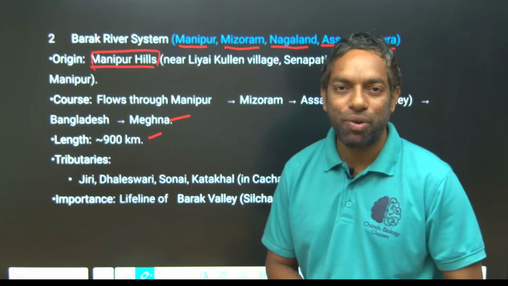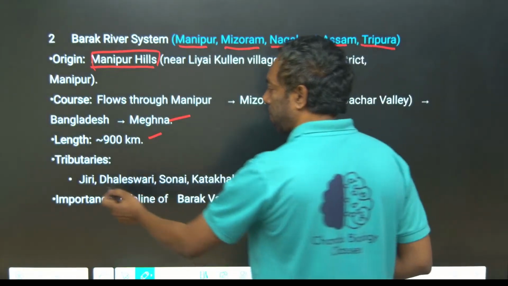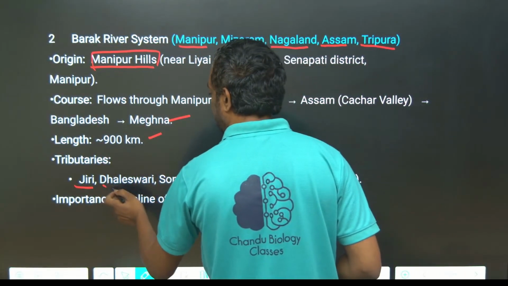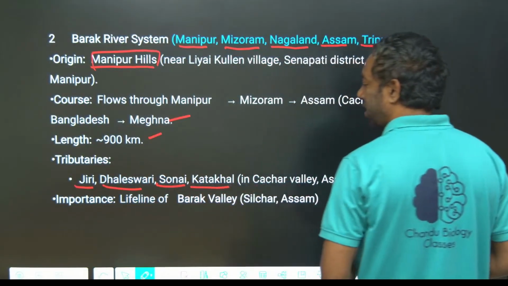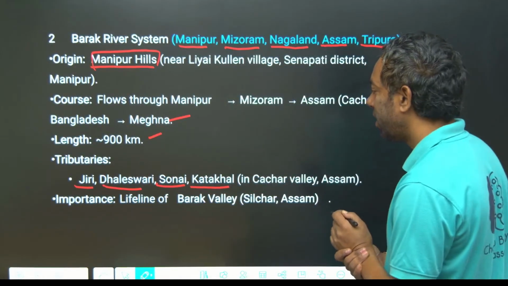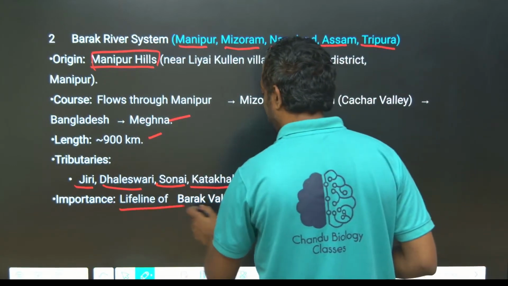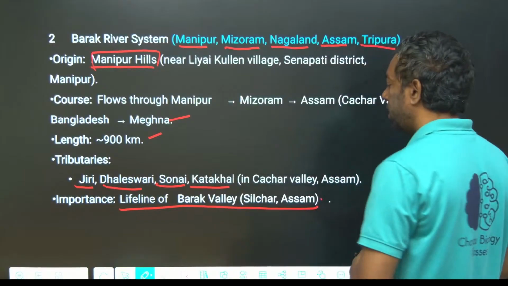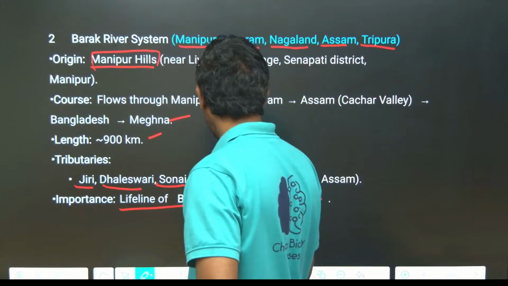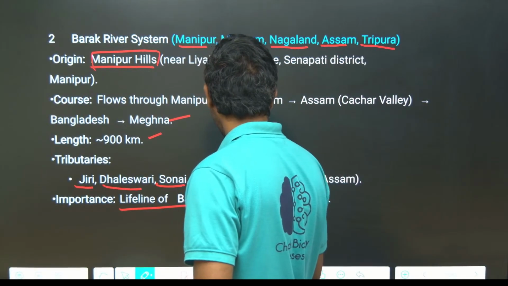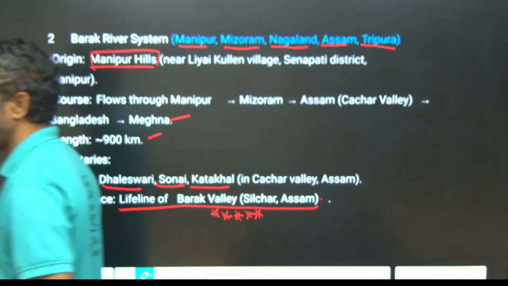Barak river also has certain tributaries, which are Jiri, Dhaleshwari, Sonai, and Katakhal. And the important lifeline of Barak Valley is Silchar in Assam. This is important: Silchar valley in Assam is related to which river? Barak.